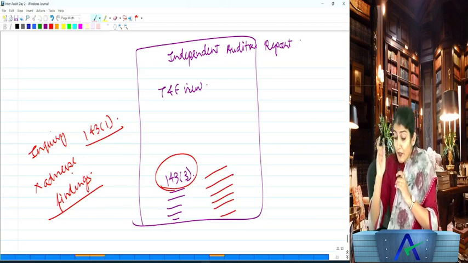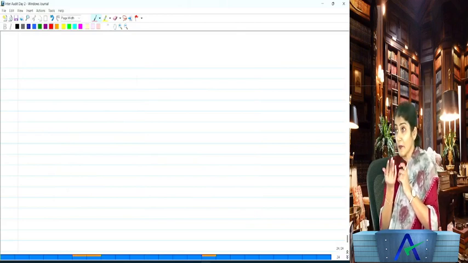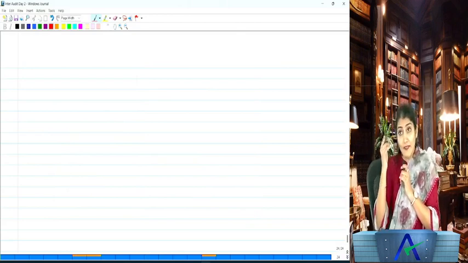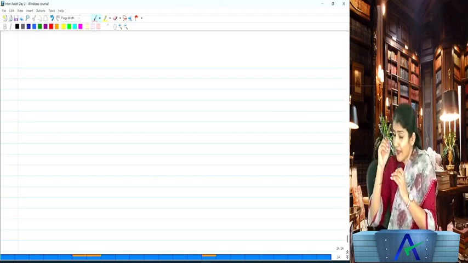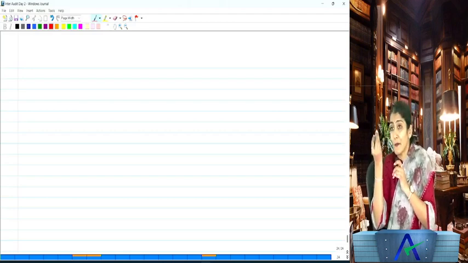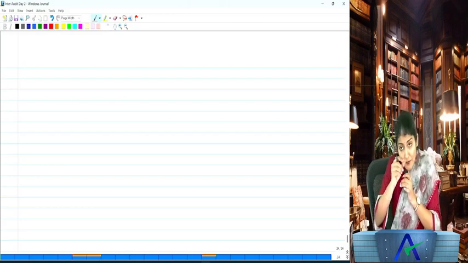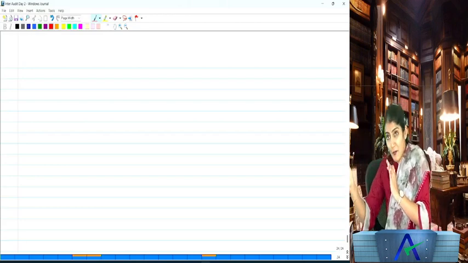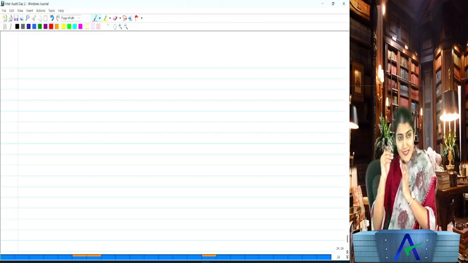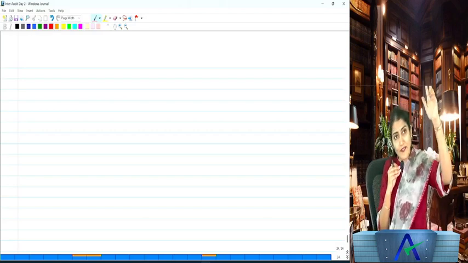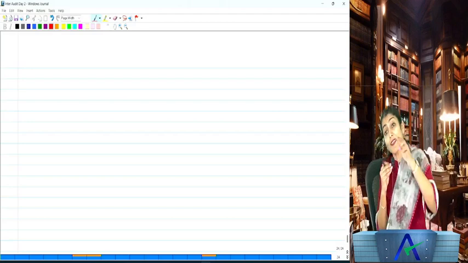Right, do you know about the fundamental accounting assumptions? AS1, in AS1: going concern, consistency and accrual. You know these fundamental accounting assumptions. What does AS1 say regarding disclosure of accounting policies? If these accounting assumptions are followed, then no disclosure is required. However, if they are not followed, then a specific disclosure is required. You understand? So if these accounting assumptions, going concern, consistency, accrual, are followed, no disclosure is required. However, if they are not followed, then a disclosure is required.